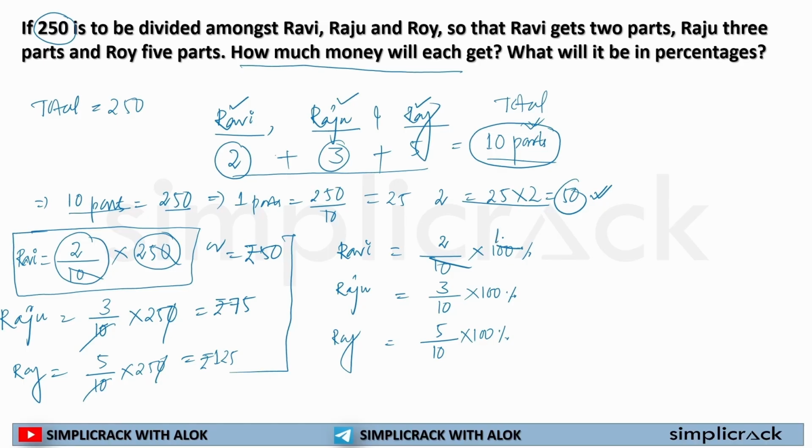So if I solve it, I will get 2 into 10 is 20%. So Ravi is getting 20% of the money. Same, Raju is getting 30% of the money. If I divide 100 by 10, it will be 10. 10 into 5 is 50. So Roy is getting 50% of the money. See how easily we solve it.